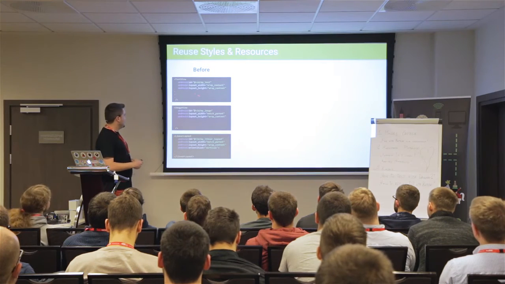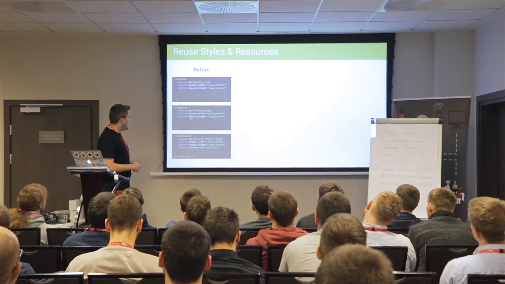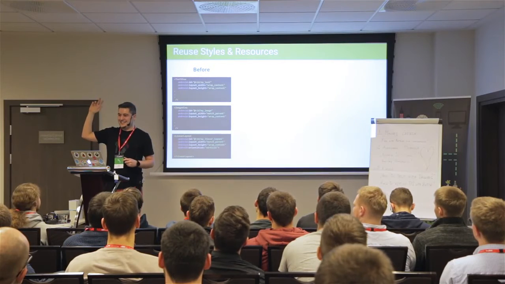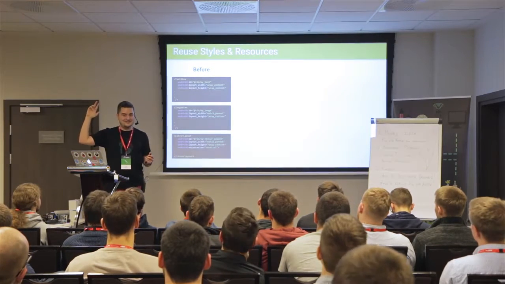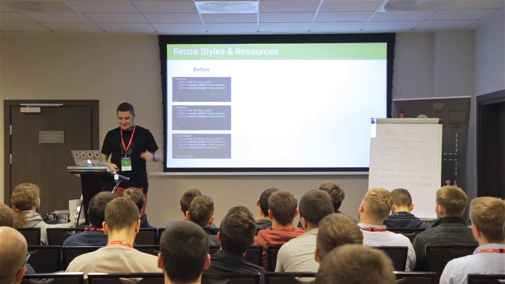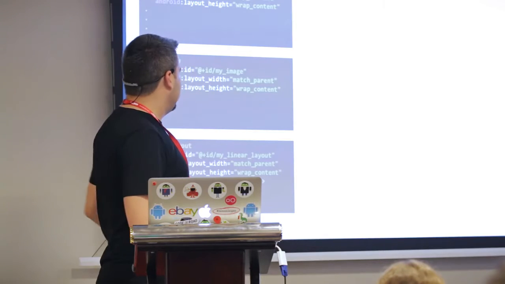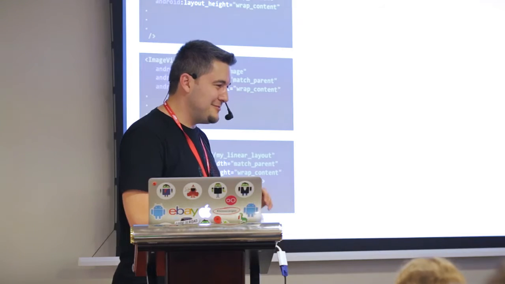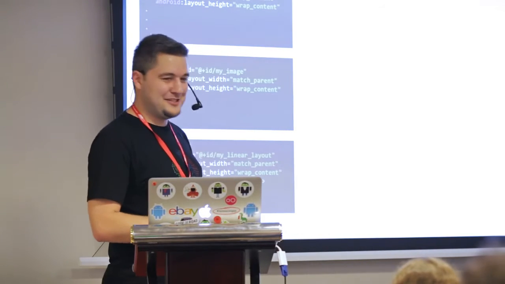So how many times do you write this kind of layout width and layout height in your one-day work? I do it like 15 times on average. Who else? Like 20, more than 50, maybe. Maybe you are working at a UI-oriented company. So this is a lot of overhead, right? Android Studio right now gives us this pre-written, but still typing wrap content, match parent, wrap content, match parent.